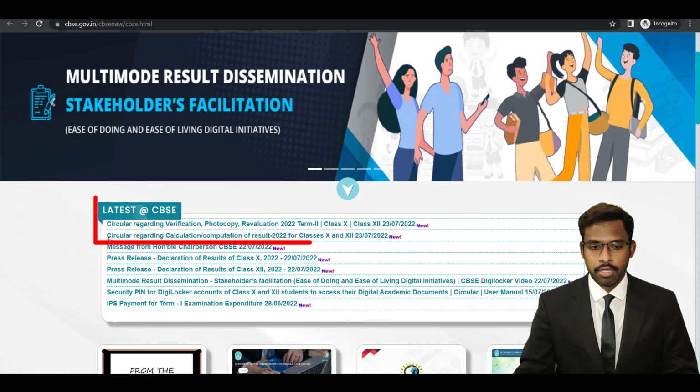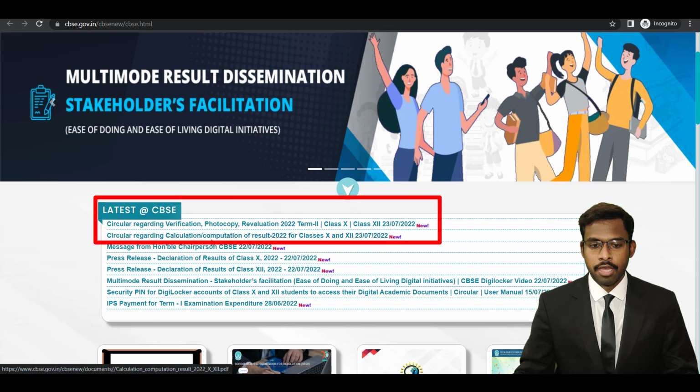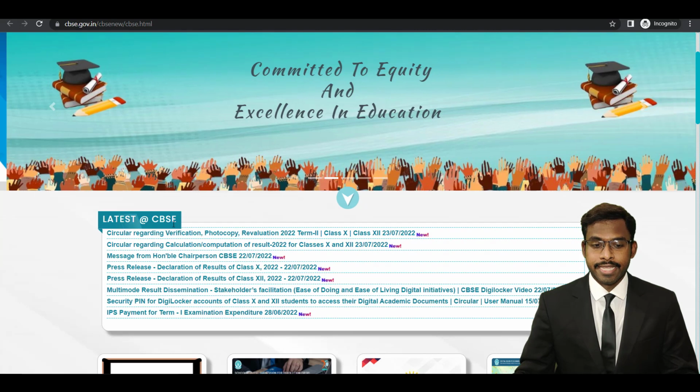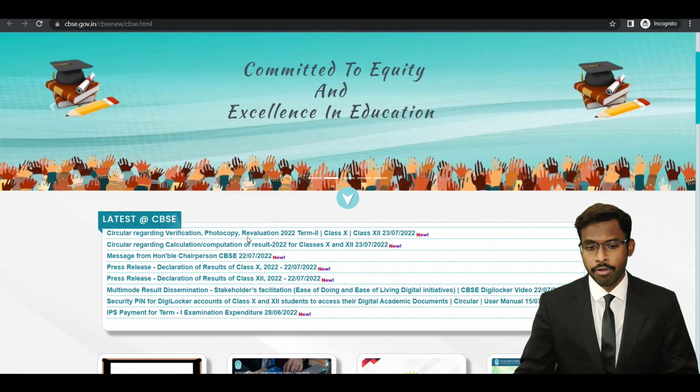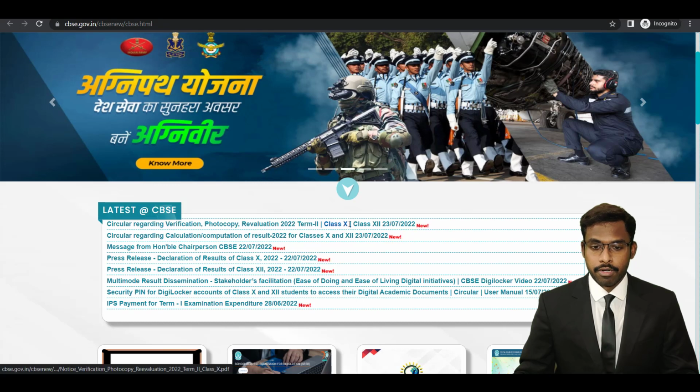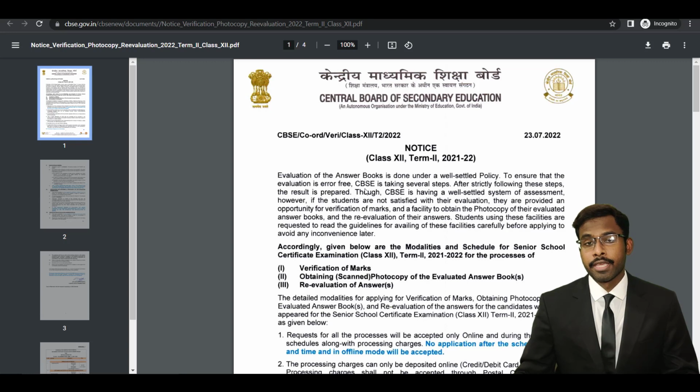So you have two circulars, okay? The first one is calculation and computation of the result. The second one is regarding verification, photocopy, and reevaluation of the exam performance for class 10 as well as class 12. So I will be talking about this notice, okay? This is the PDF document on the evaluation of answer booklets. This is the notice which has been released dated 23rd of July, okay?